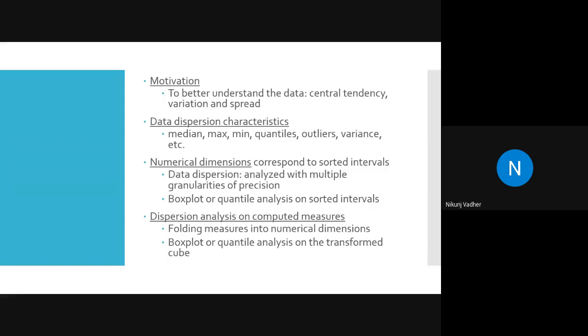Which are the things that we are going to discuss under understanding the data? For data dispersion, meaning distribution: median, max, mean, quartile range, outlier, variance, etc. Can anybody tell me, last semester in Python I gave you one program, a 5 value summary, for each numerical column, find out.